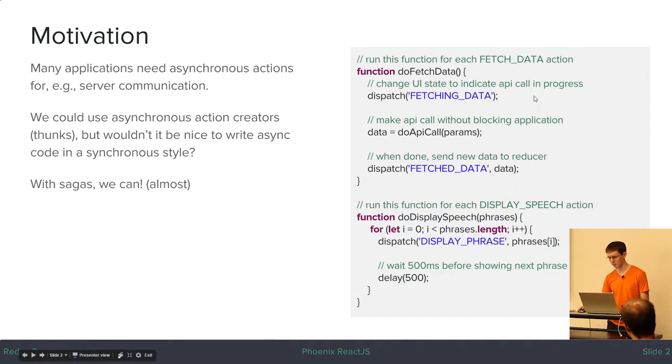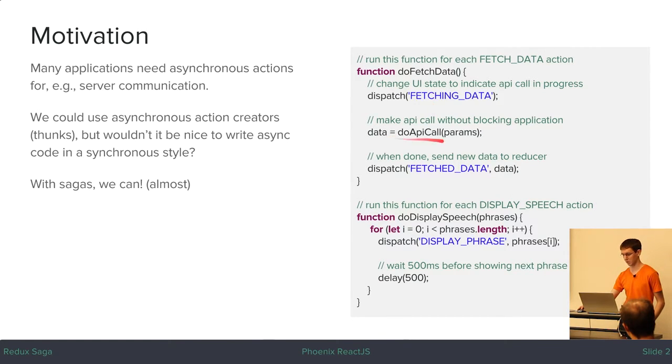So if we want to have a function that's going to fetch some data from the server, and we want to dispatch a few actions to a Redux reducer before and after we make the API call, it would be really nice if we could just do that in 3 lines of code like this, where we just dispatch a fetching data action that's going to change the UI state to indicate that we're making an API call.